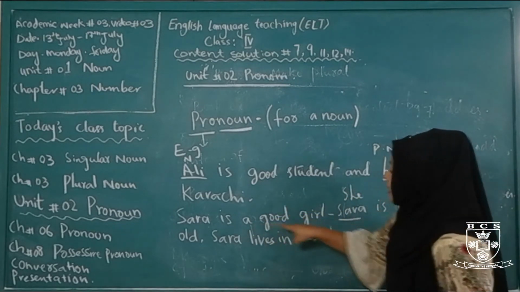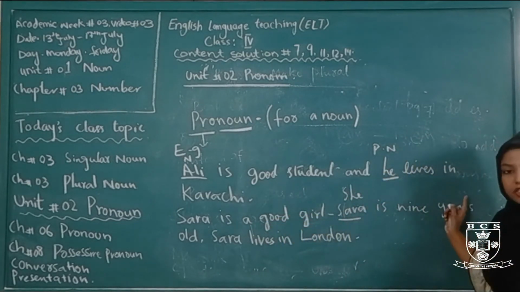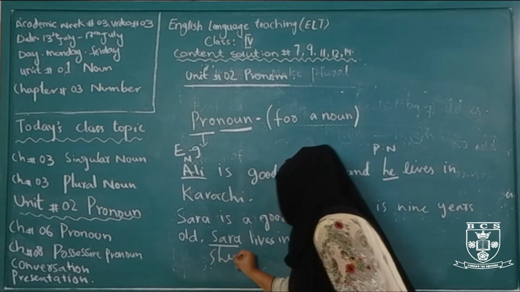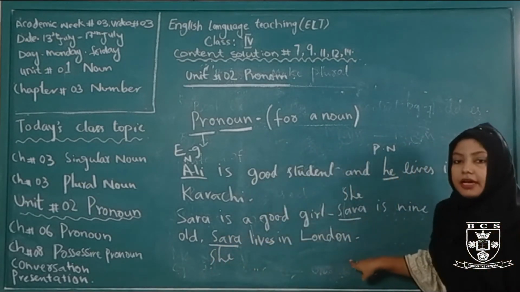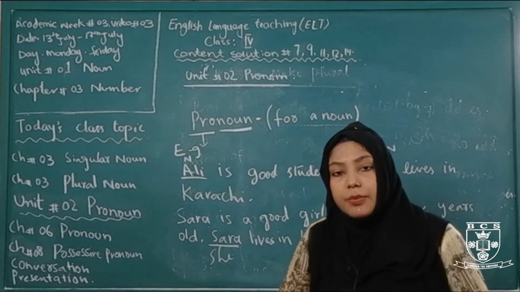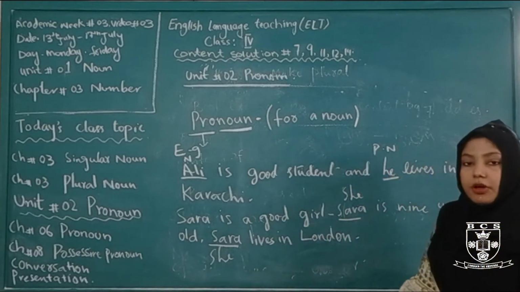It becomes: Sarah is a good girl and she is 9 years old. Again, here it is Sarah. We change Sarah into she, and she lives in London. To avoid the repetition of nouns and save our time, we use pronouns. And this is the example of a pronoun.